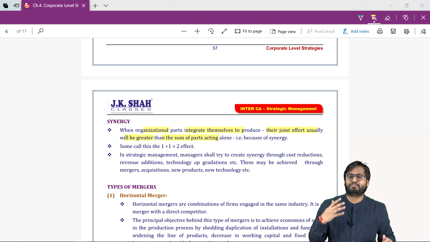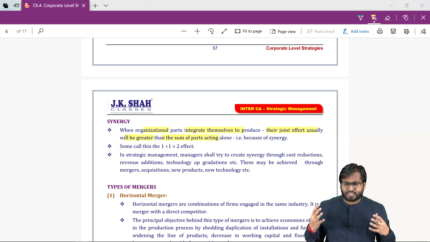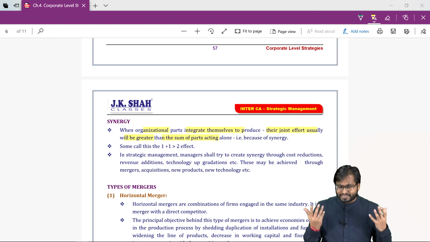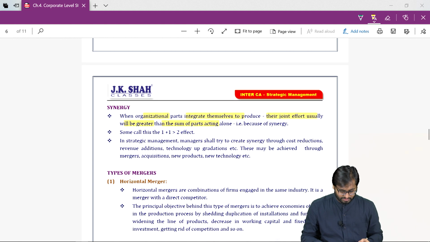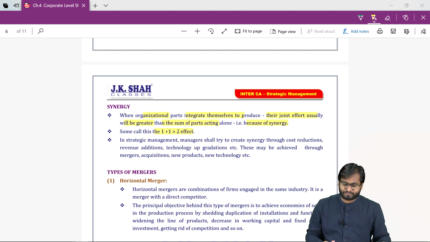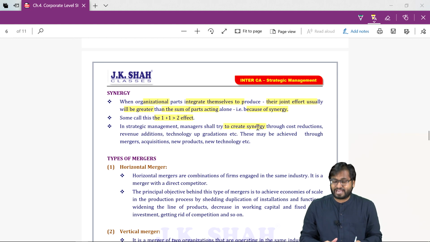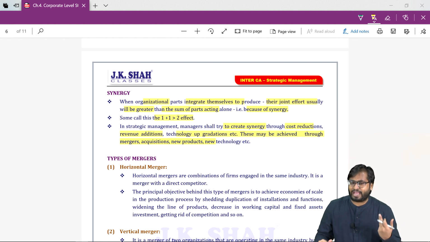And the benefit can be in the form of increase in production capacity, better managerial personnel, lower cost, better R&D team. All such things can be your benefit. That is because of synergy. This is called 1 plus 1 will be more than 2. We try to create synergy through cost reduction, revenue addition, technological upgradation. This can be achieved through merger and acquisition.